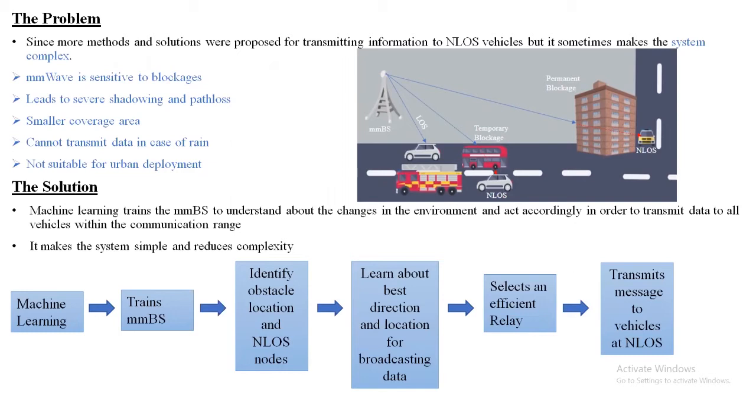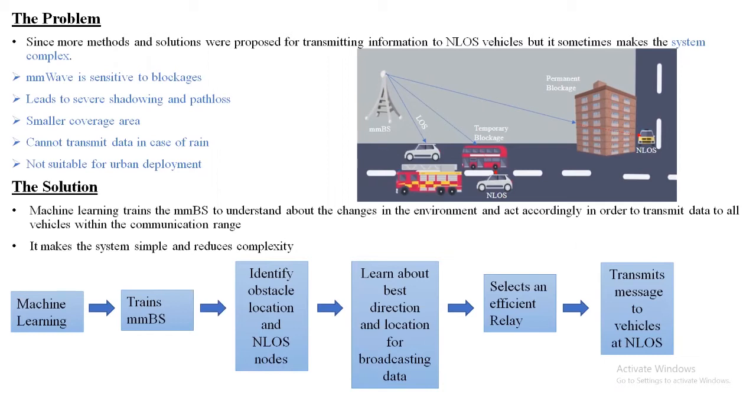So there are initially two kinds of blockages in millimeter wave. The buildings are assigned as a permanent blockage and the vehicles are assigned as temporary blockage. And whenever the mmBS, the millimeter wave base station, communicates with a line of sight vehicle which is far away, then the signal undergoes severe shadowing and path loss. And also the important problem of millimeter wave is that it cannot transmit data in case of rain.